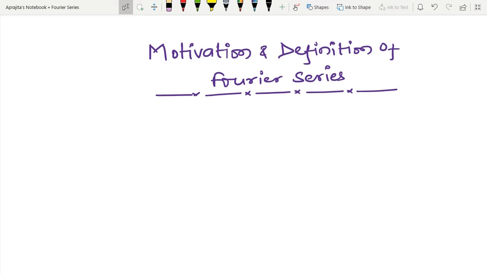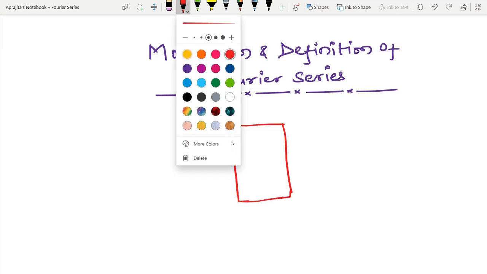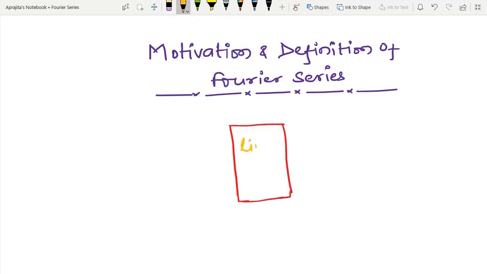Hello everyone. We have spent a considerable amount of time on the analysis of circuits with sinusoidal sources. What we have seen is that suppose I have some network of resistors, capacitors or inductors. We call that network a linear circuit or network.